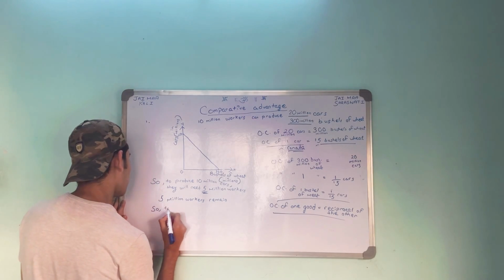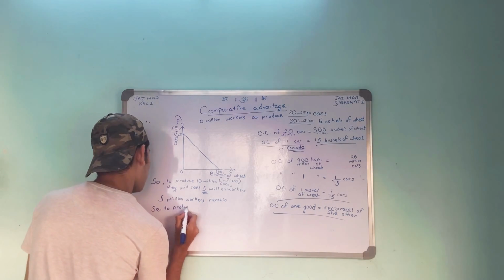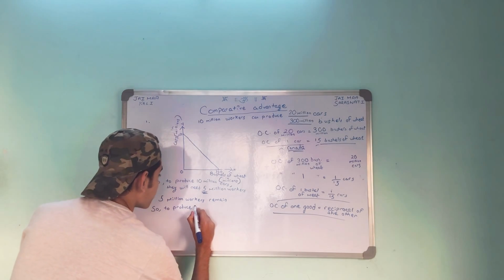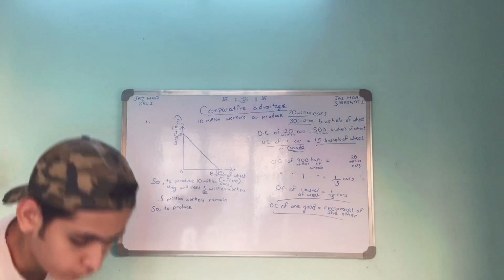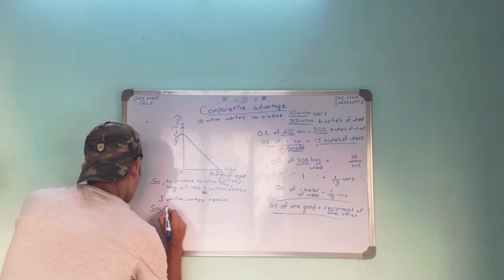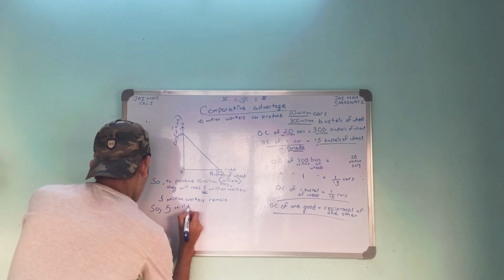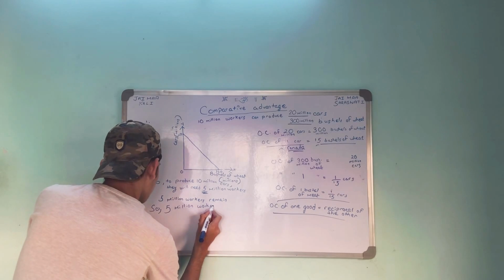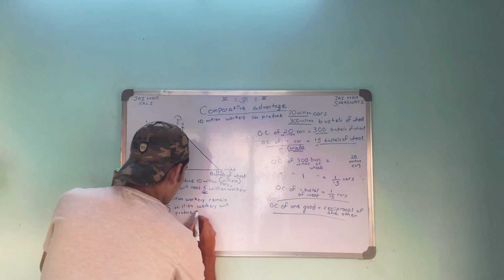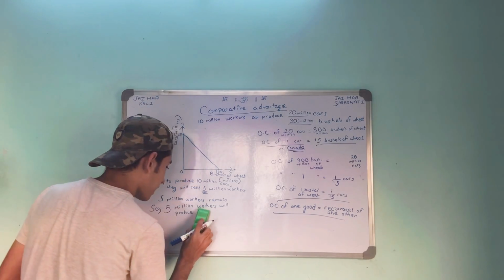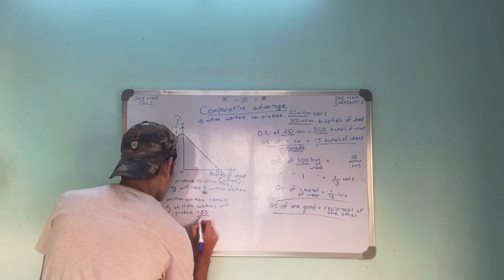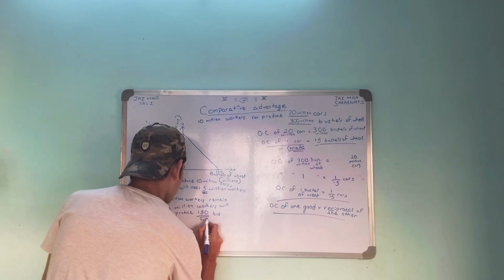So 5 million workers will produce, not 300, 150 as we calculated, 150 million bushels.